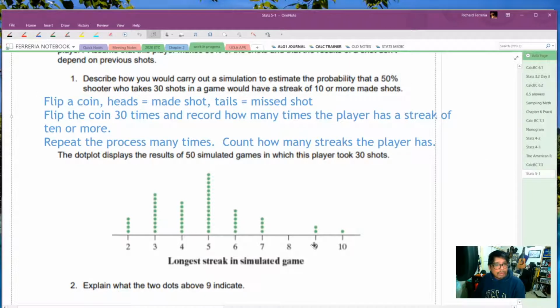Right, so here the dot plot shows 50 simulated games in which the player took 30 shots, and the longest streak in each simulated game. So this is a little bit of a different process than what we did.